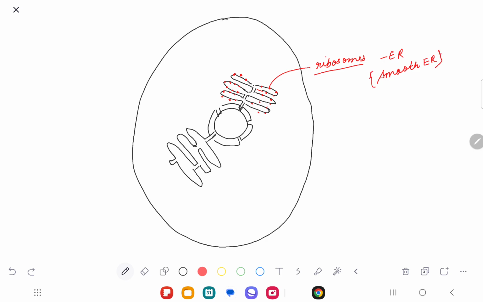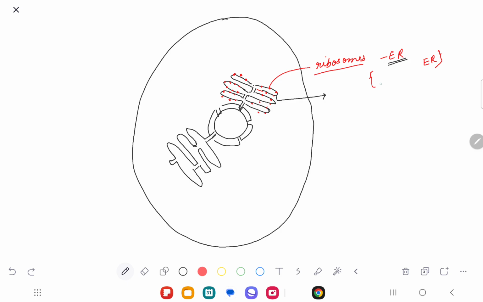Do you understand? Sorry, this was my rough endoplasmic reticulum, not smooth.